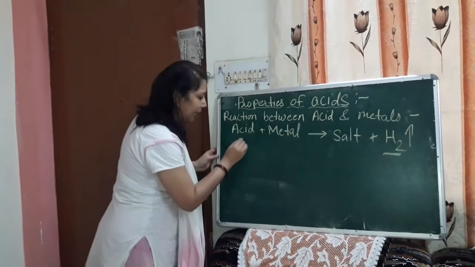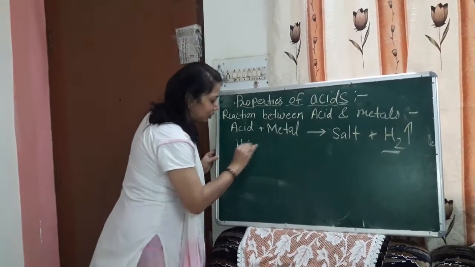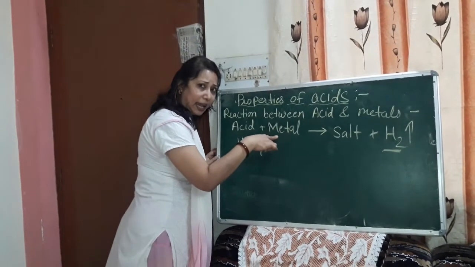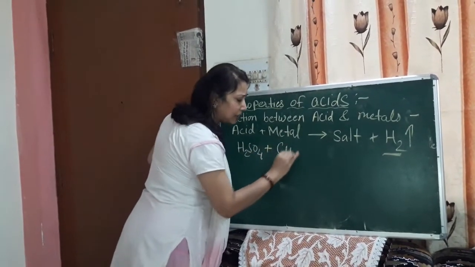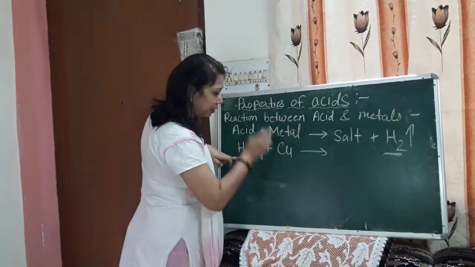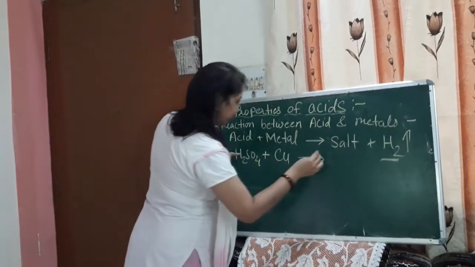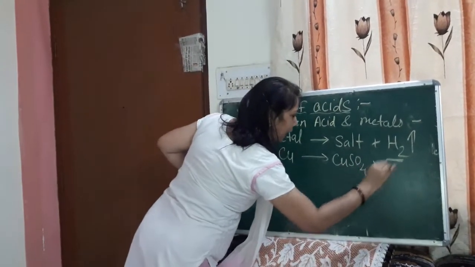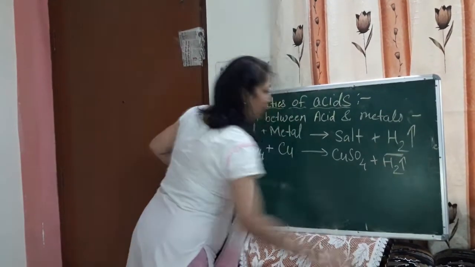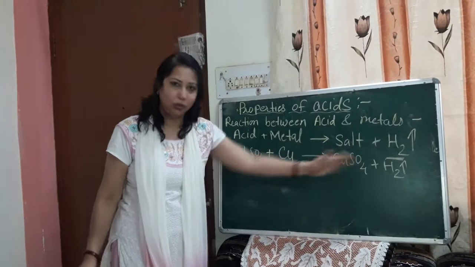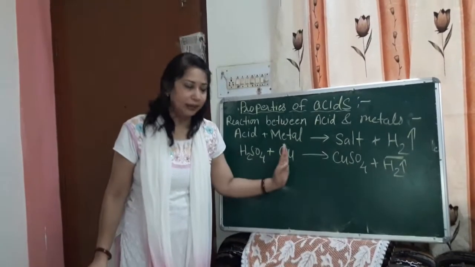If we take an example, I am taking the acid H2SO4. In place of metal you can take any kind of metal. I am taking the example of copper. When it reacts, the hydrogen is replaced by copper and you get CuSO4 and hydrogen gas. The equation should always be balanced. Here you can see that the equation is balanced, so there is no requirement to balance this equation.